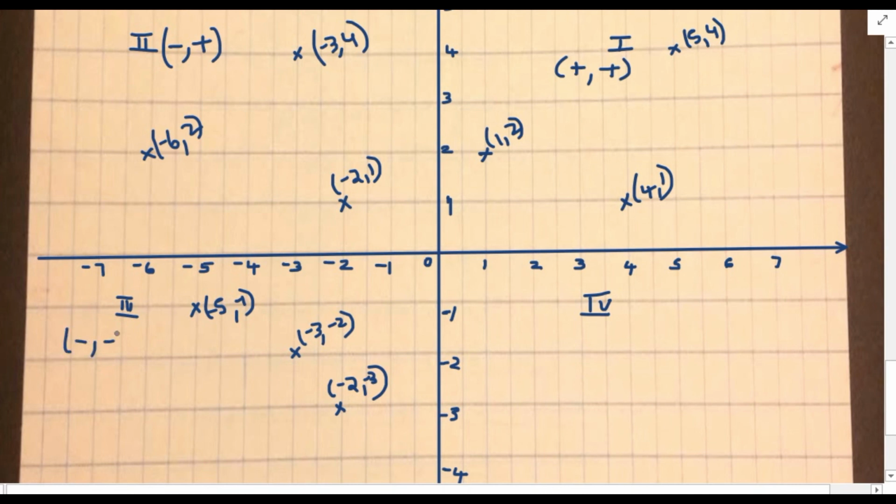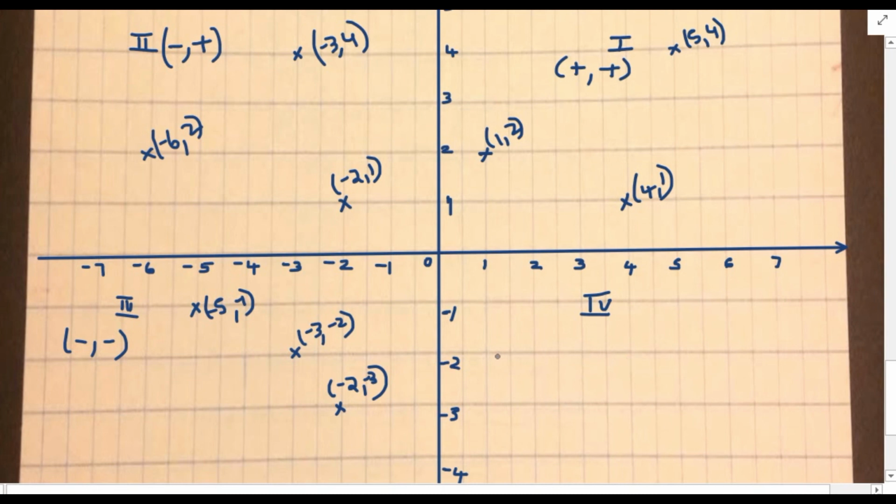Both x coordinate and y coordinate will be negative. In third quadrant, both x coordinate and y coordinate will be negative. In second quadrant, only x coordinate will be negative, y coordinate will be positive. In the first quadrant, both x coordinate and y coordinate are positive.